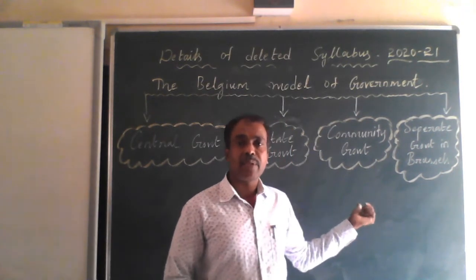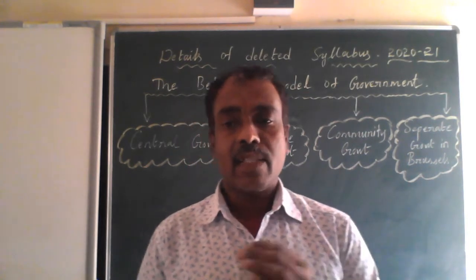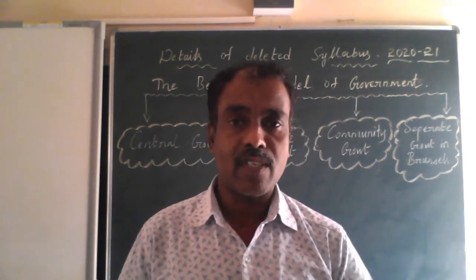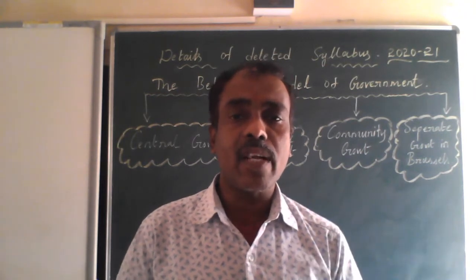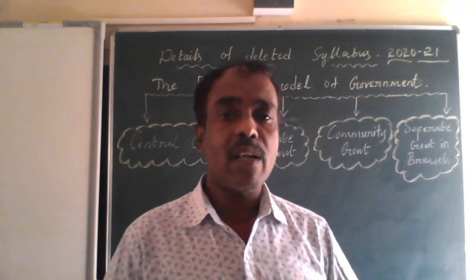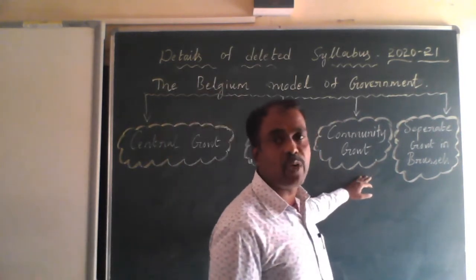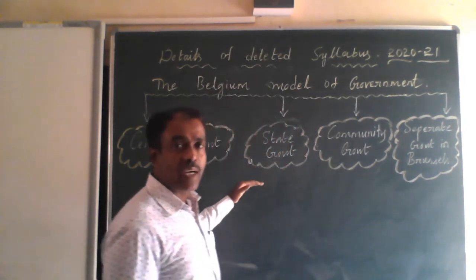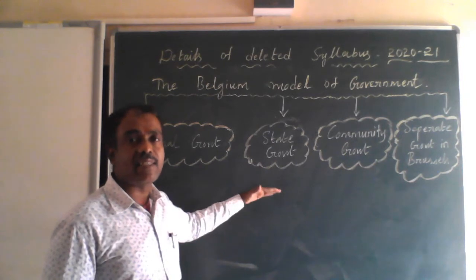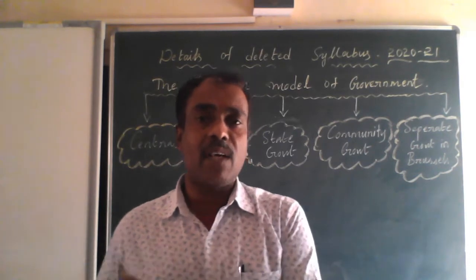The representatives of this government are elected only by those who speak the respective language, and it doesn't matter where they live throughout the country. Only the respective language speakers choose their representatives for this community government. So dear students, by arranging this system and bringing these changes in the government, Belgium became a model for the rest of the governments.